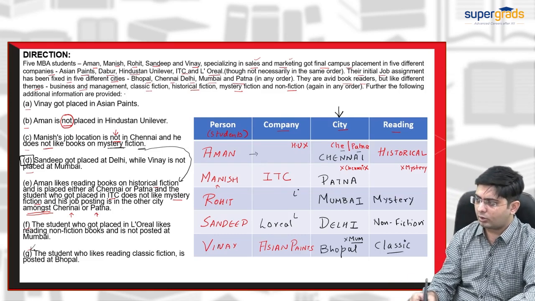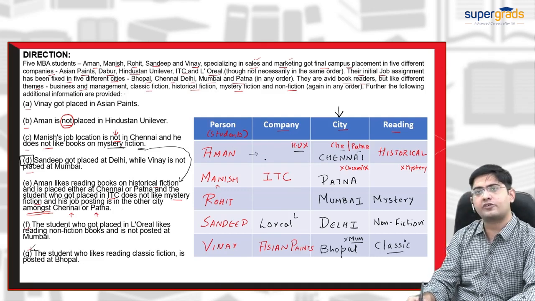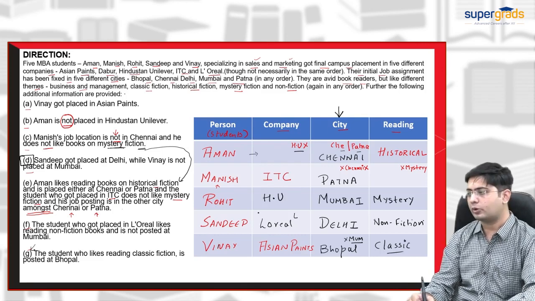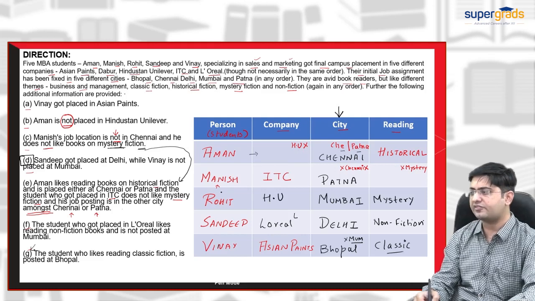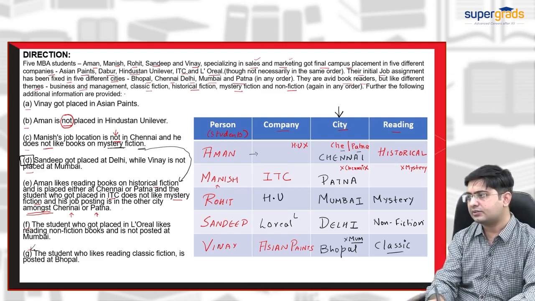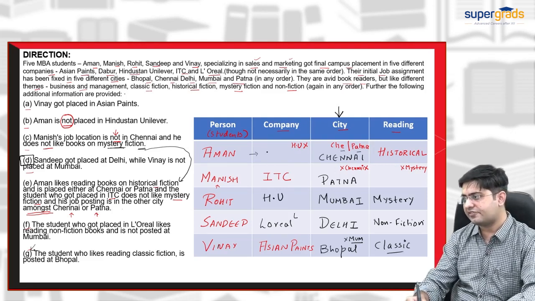Now we know that Hindustan Unilever cannot come in front of Aman, so obviously Hindustan Unilever will go to Rohit's place. Rohit's company would be Hindustan Unilever. Which company are we left with? We are left with Dabur.